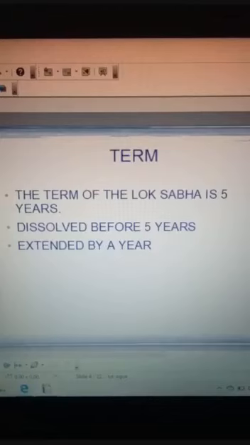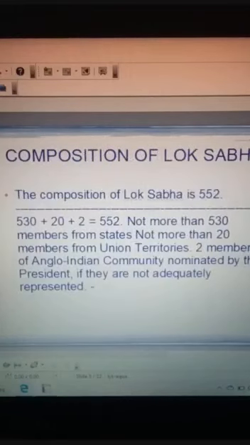Yes, so now we come to the composition. What do you mean by composition? Composition means how many members are there in total. How many members do we have in the Lok Sabha? We have not more than 552 members in the Lok Sabha.